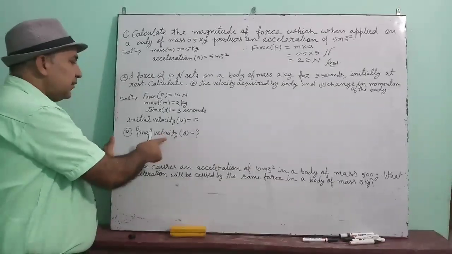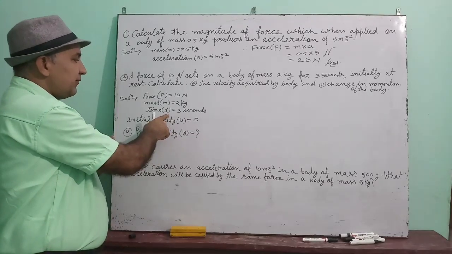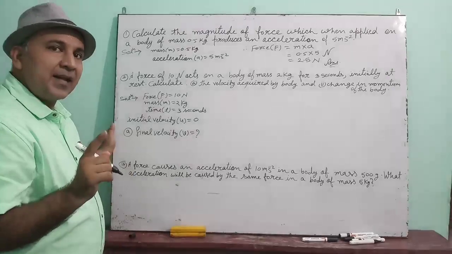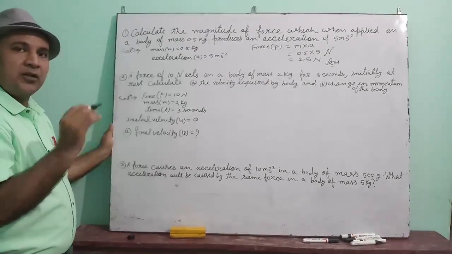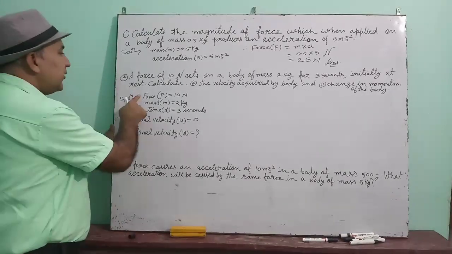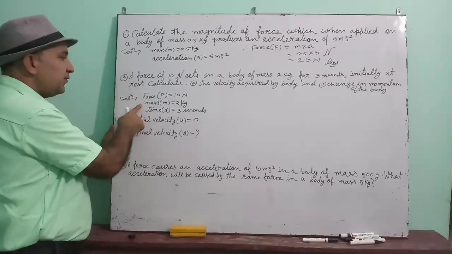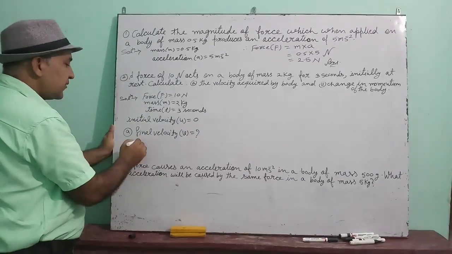You can see that v you have to find, u is given, t is given. If you can find acceleration a, then you can apply the first law of motion, v equal to u plus at. Now think, force and mass is given. With the help of these two, you can find the acceleration.